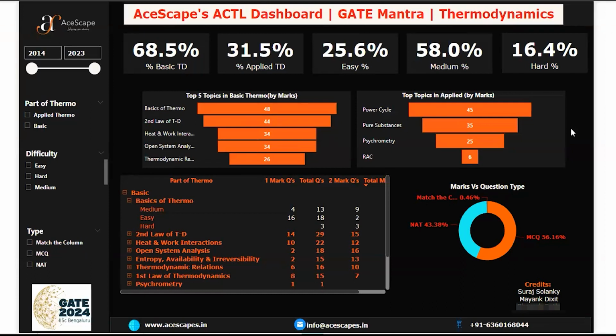Sir, I have a doubt. Go ahead. Sir, like power cycle, I am not understanding how it will be studied. Okay, power cycles I'll tell. Dheeraj, can you start with the applied only? Yes, sir. Why not? Because very few basics will be used in it, only basic equations are used, right? So start with pure substance, and then cover the entire applied for them.